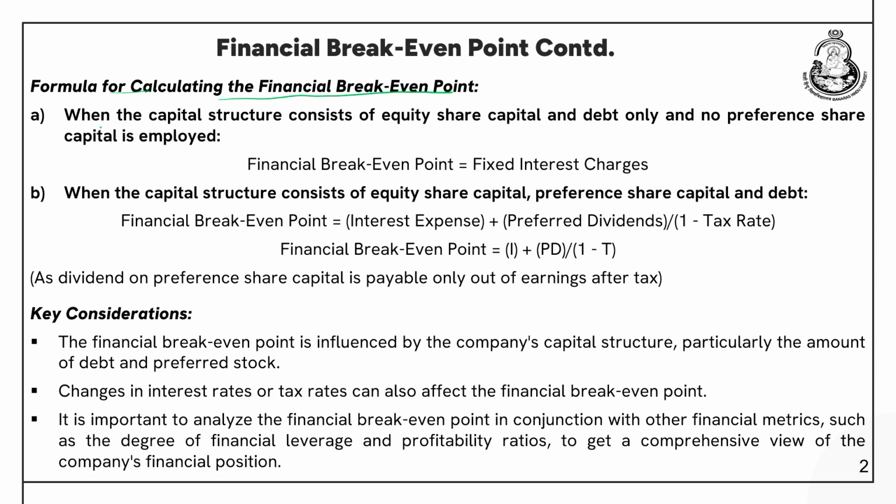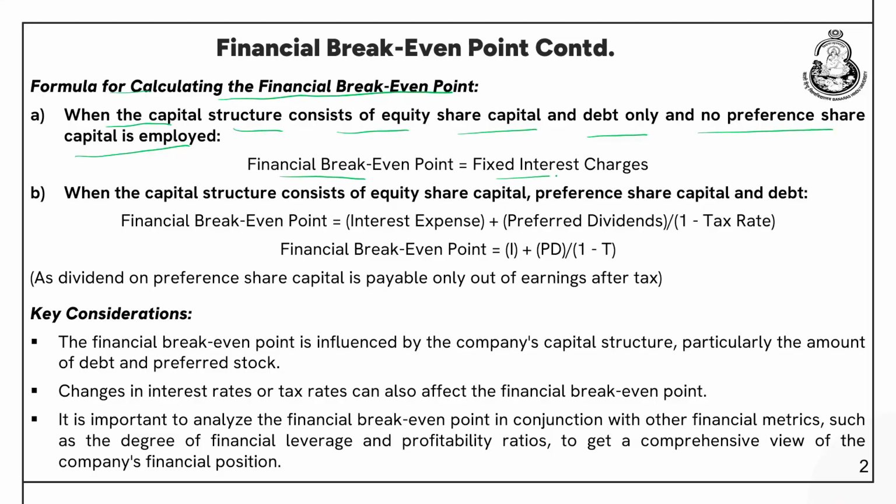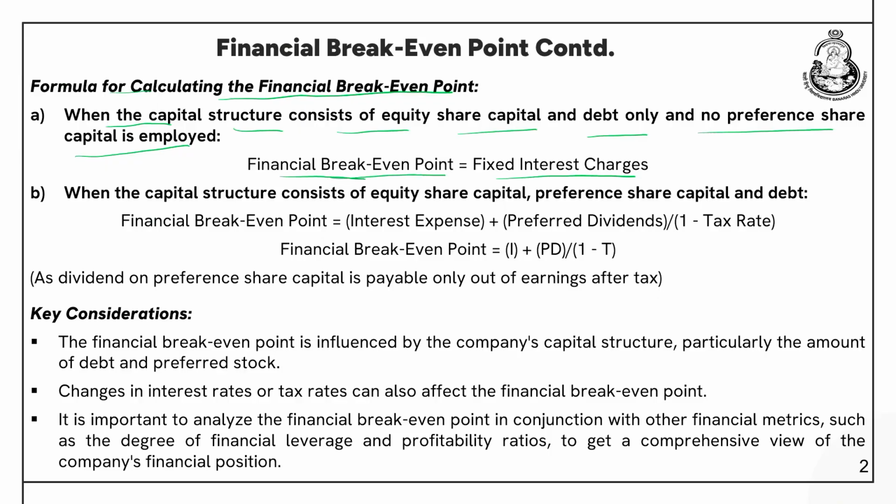So, there can be two cases. The first one is when the capital structure consists of equity share capital and debt capital only, and there is no preference share employed by the company, right. That means only equity and debt is there. When the company also issues preference shares, the formula changes slightly. The first one is: financial break-even point equals fixed interest charges. Very simple. Let us say the company has issued debentures of rupees 10 lakhs, and the rate of interest on debentures is 10%. So, the interest charges are rupees 1 lakh. So, the financial break-even point will be 1 lakh, which equals the fixed interest charges.